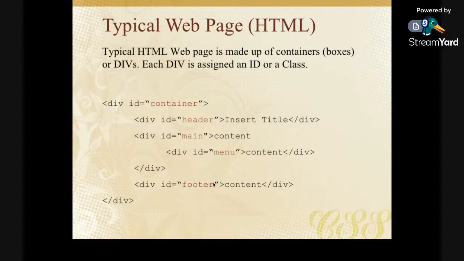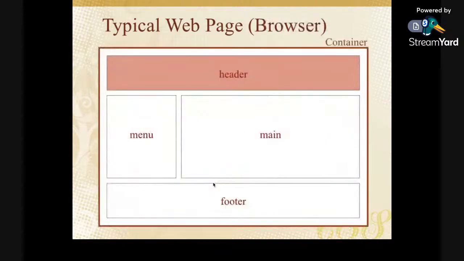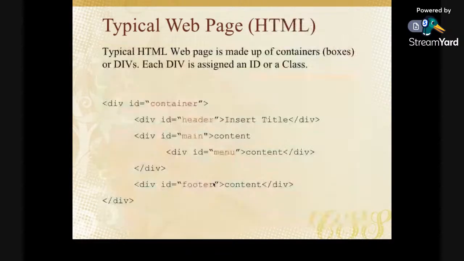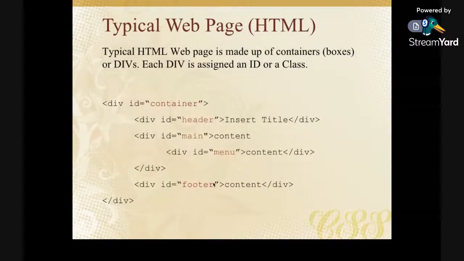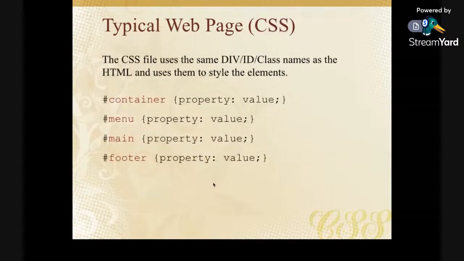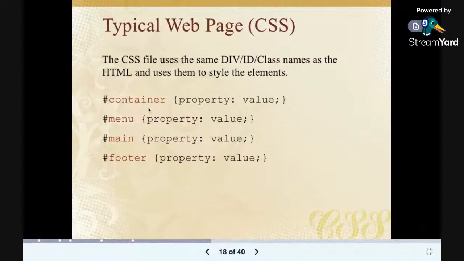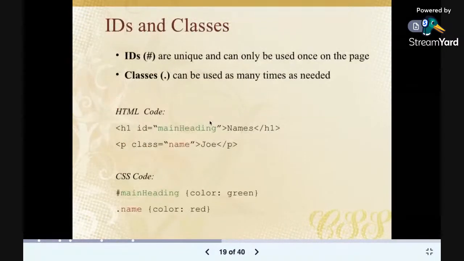Can we move ahead? I was explaining something on this screen, that this is the structure of the page you just saw here. Let's do this together quickly. They've broken down this page based on this HTML layout and given it these attributes. We have the container with a property and value, the menu with property and value, the main, and the footer. So what are the property and value that we want to attach to these things?